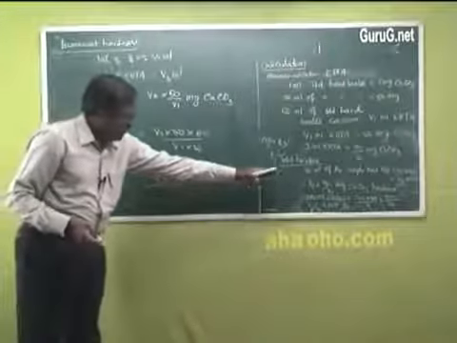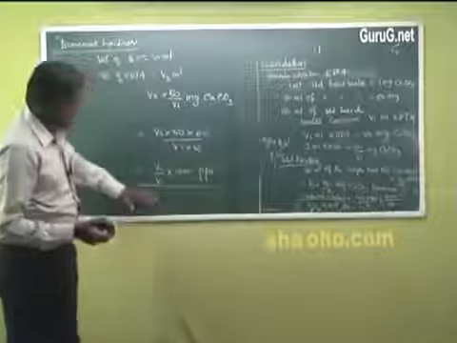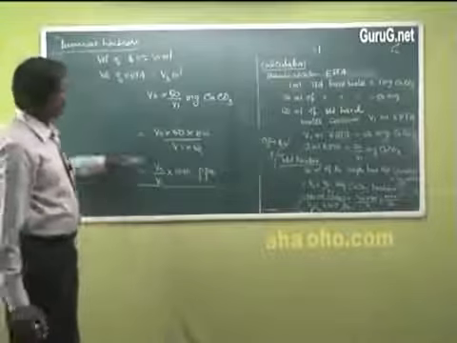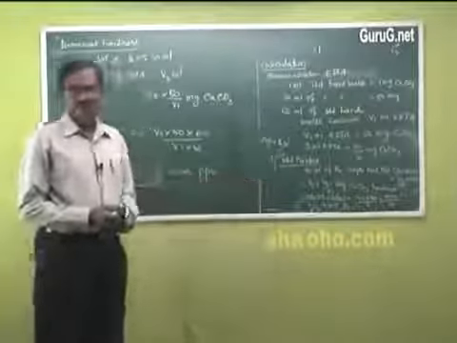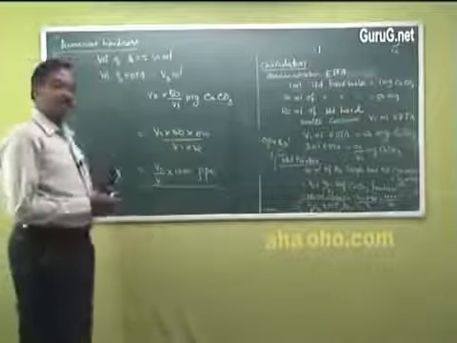So we got total hardness there and permanent hardness here. By subtracting the permanent hardness from the total hardness, we can get our temporary hardness.